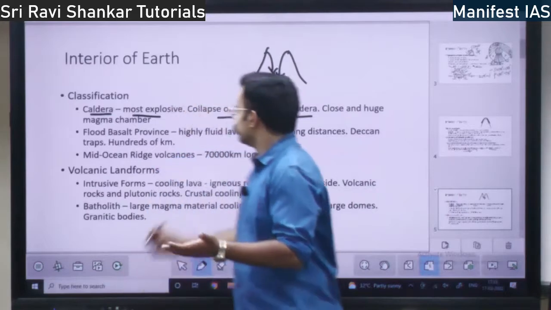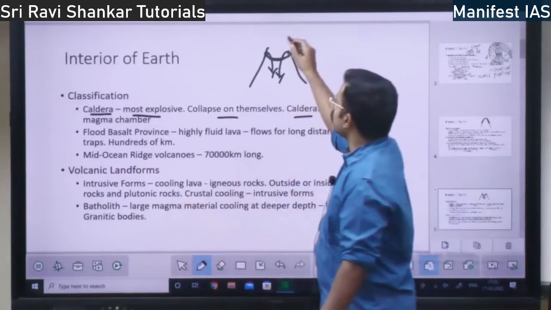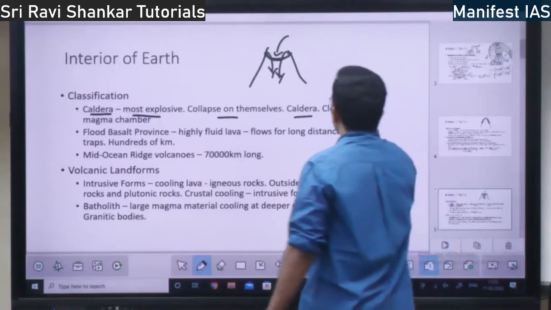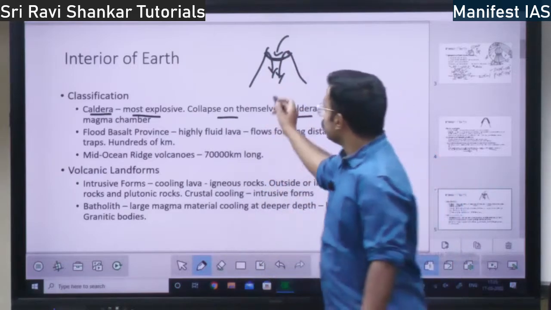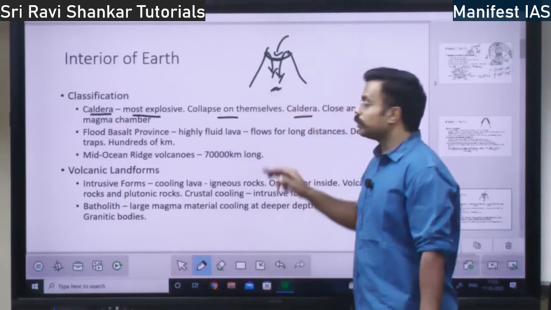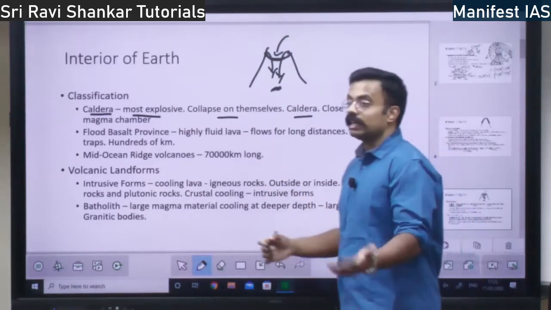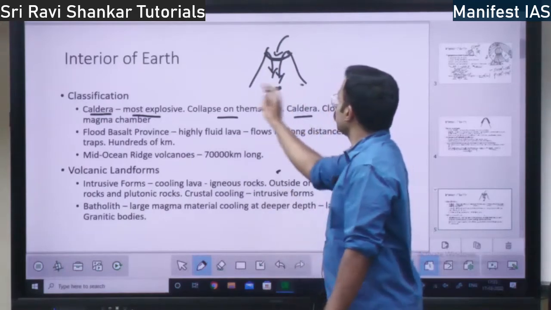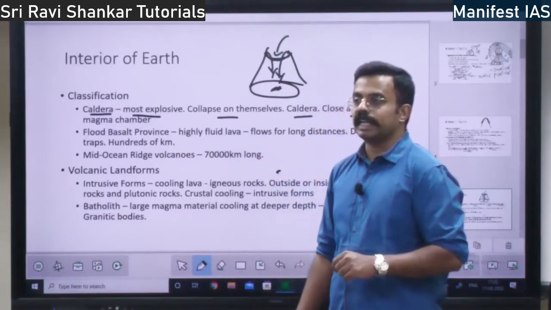So there will be caldera lakes. Once they collapse, this region will become a plain region, and here water will get accumulated. There will be caldera lakes, right? And why is there such a huge explosion in caldera volcanoes? Because the magma chamber supplying the magma is closer to the surface, as the asthenosphere is closer. That is why there is a huge explosion, whereas in other volcanoes the magma chamber is much below, and also the magma chamber will be very huge. That is why there will be high explosivity, right?